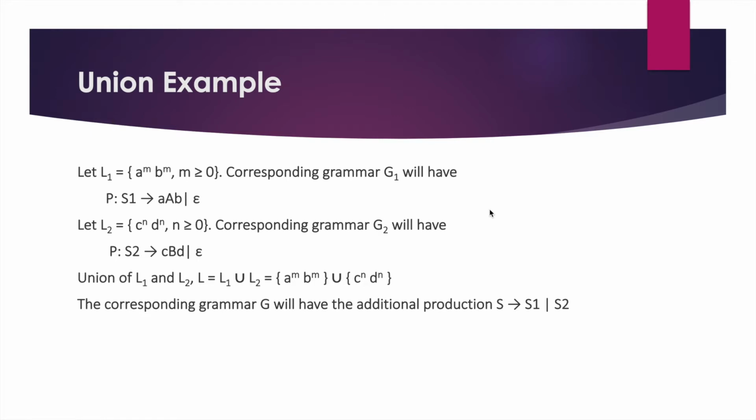When we take the union of these two languages, the union says that either of the conditions should be met. That means either the number of a's must be equal to the number of b's, or the number of c's must be equal to the number of d's. This can easily be accepted by push-down automata. So we can see that context-free languages are closed under union.